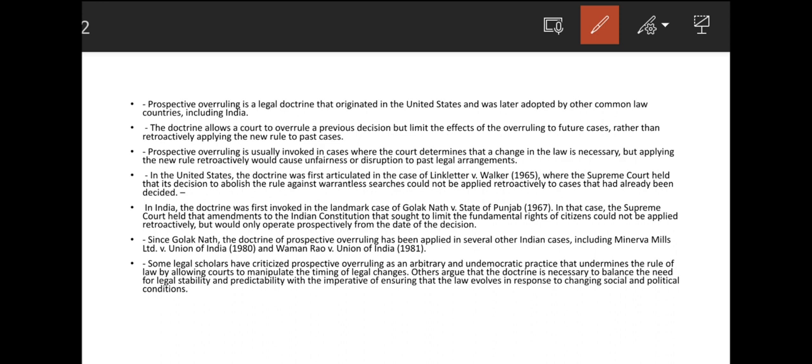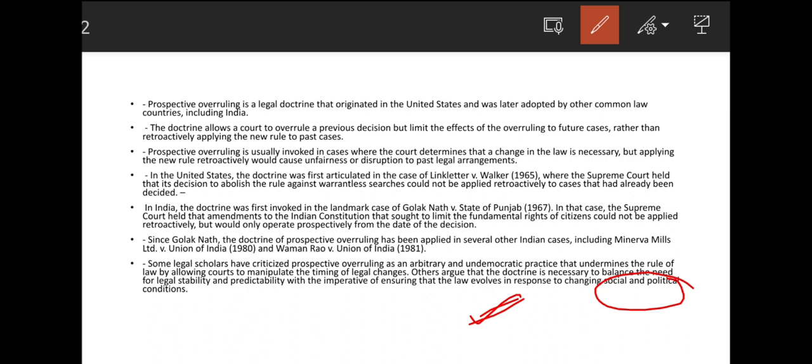On the other side, it is said that it's a very good thing. Why? Because it is giving stability. How is it giving stability? Because the law should also evolve according to the changing social and political conditions. So this is a good thing.